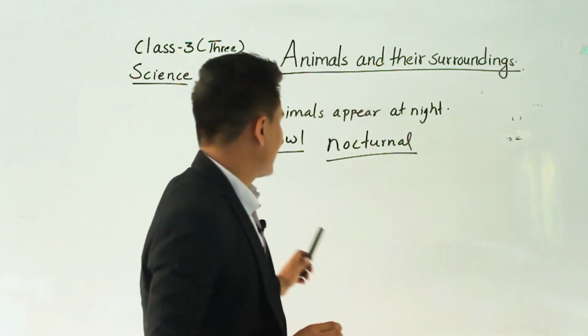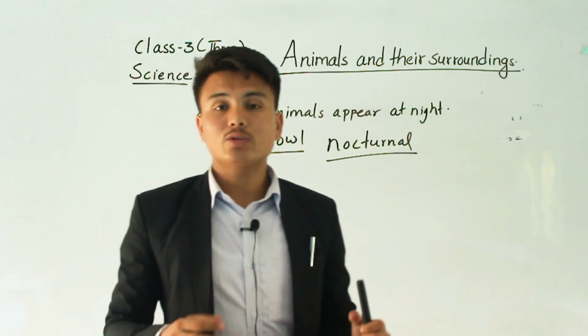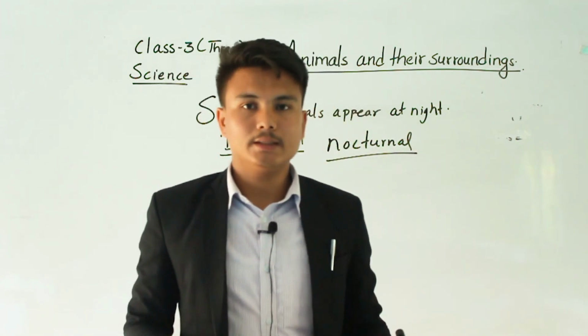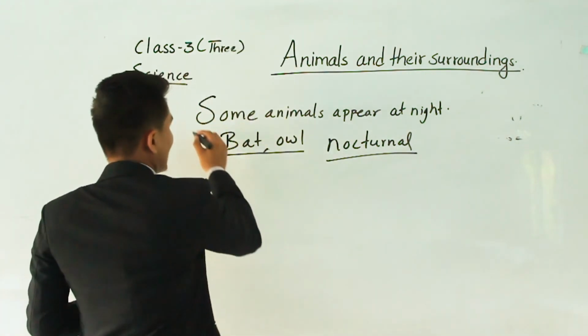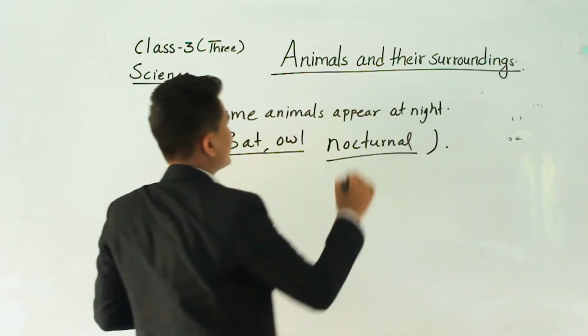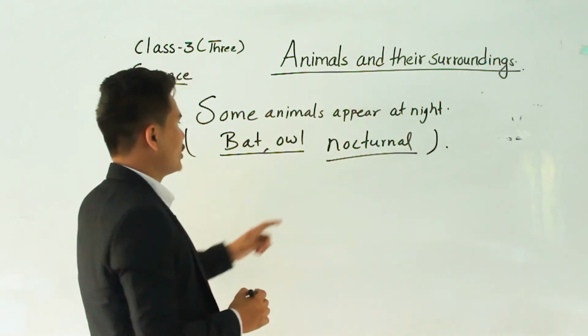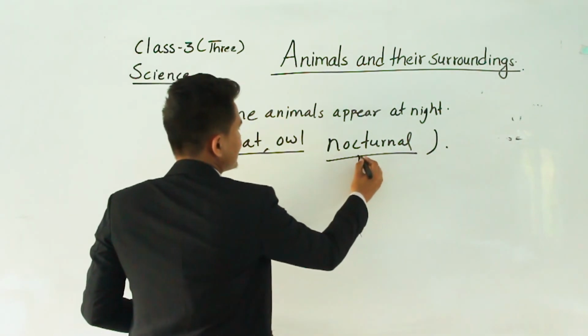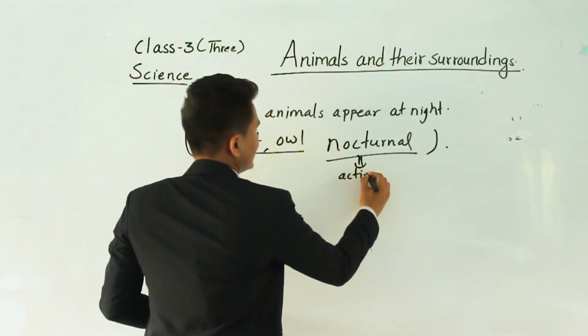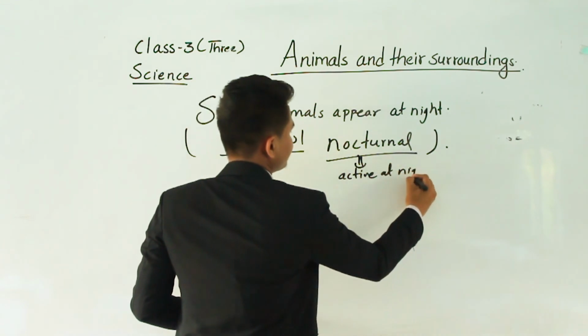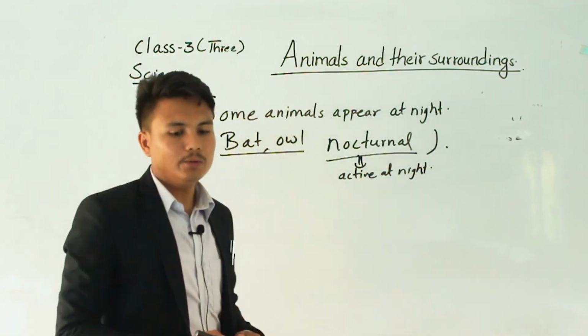Some insects like cockroach are also active at night. So these are some examples of nocturnal animals. Nocturnal animals means those animals which are active at night. Clear, all of you?